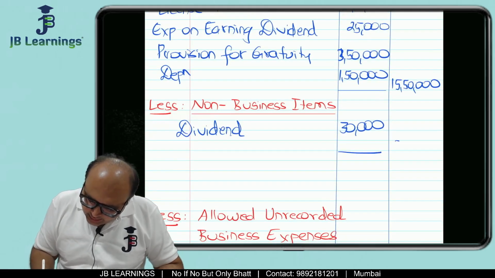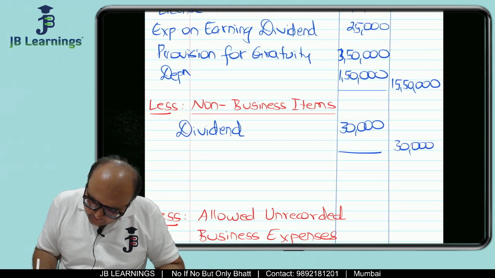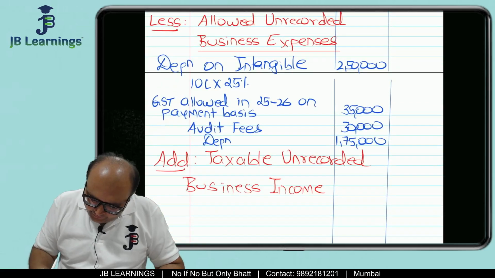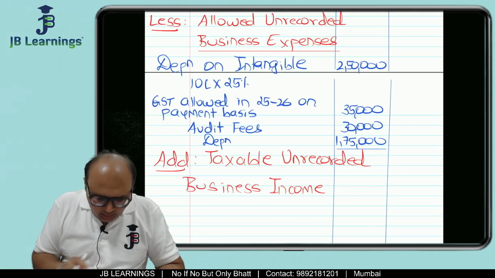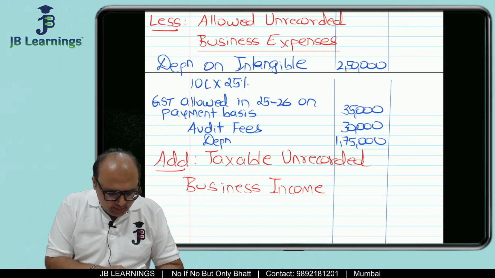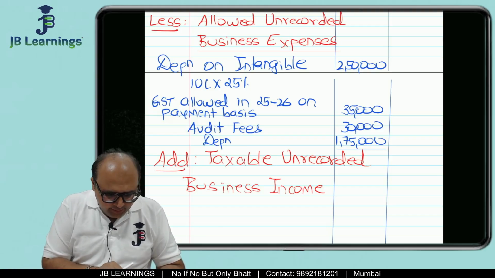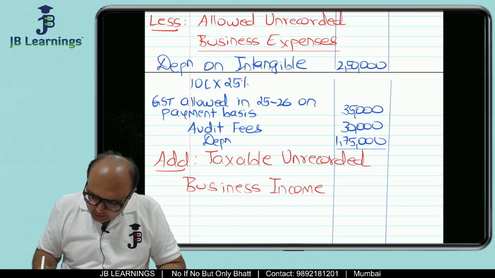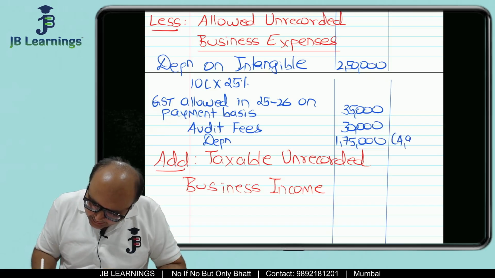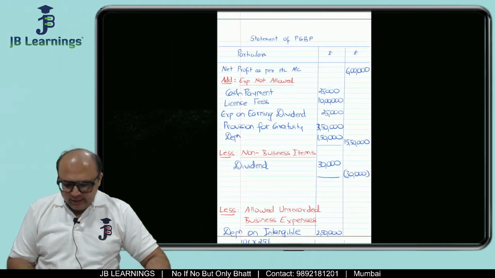Then this is only 30,000. So this we have to reduce. Then allowed unrecorded business expense 2,50,000 plus 35,000 plus 30,000 plus 1,75,000. This is how much? This is 4,90,000. So that's it. So this is our entire sum.